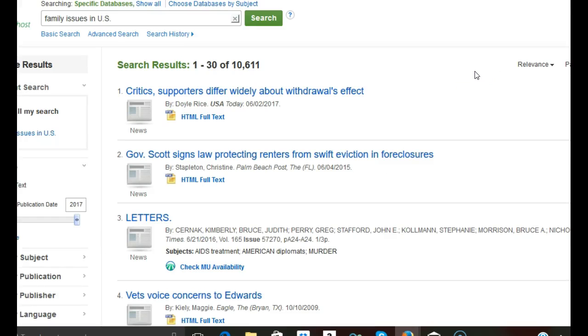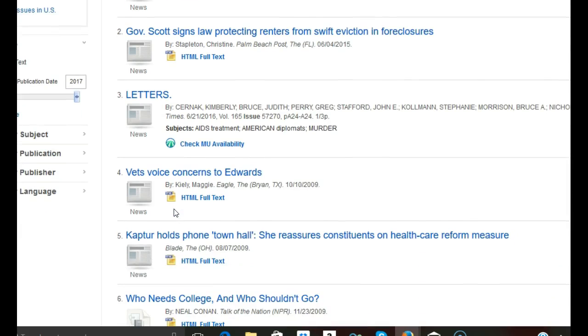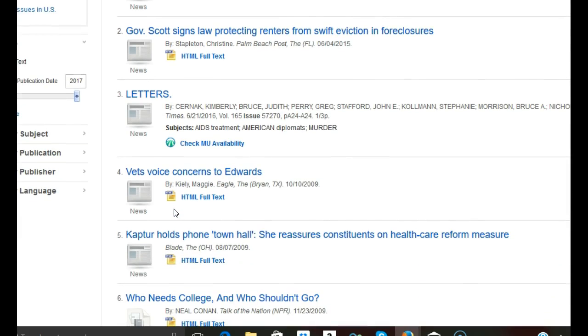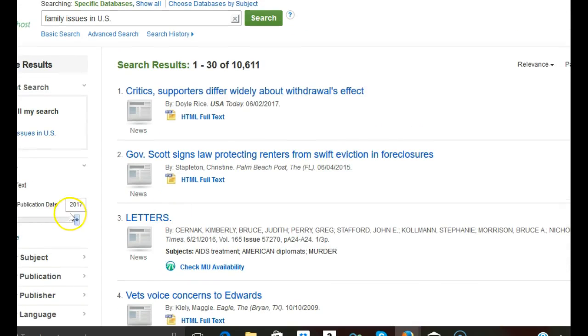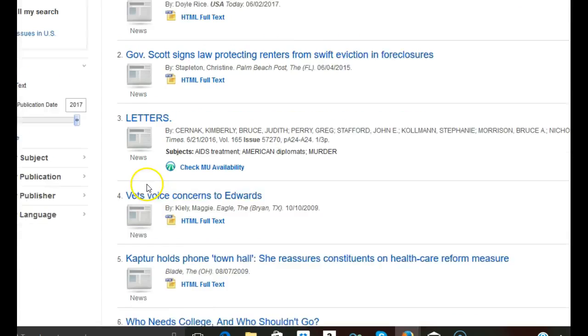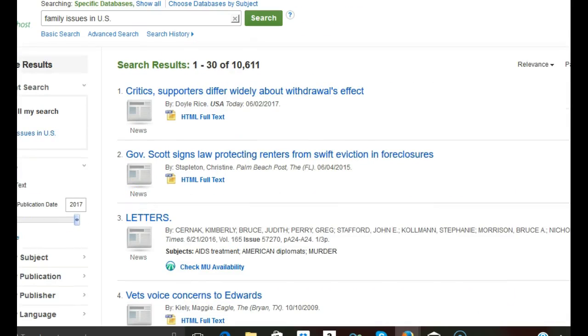And that's going to get us articles, and we can put the time text here all the way over so that it's just this year that the articles are there, and see what we end up with. Okay, so just in doing that, there are 10,000 articles on family issues that were within the last year. So let me refresh that, make sure it's coming up correct. Those publication dates.